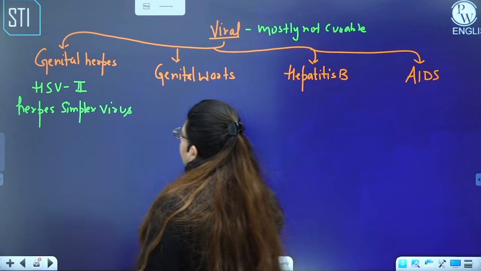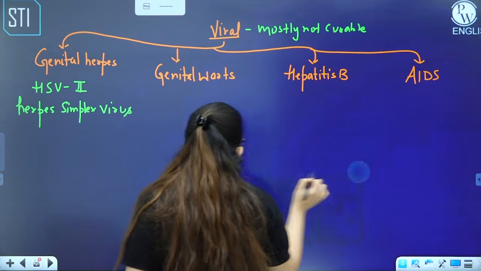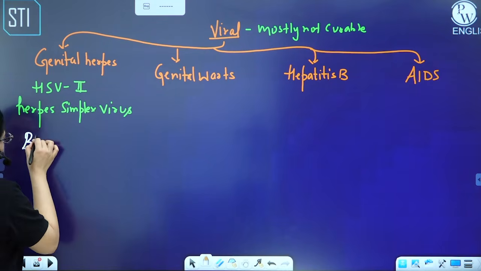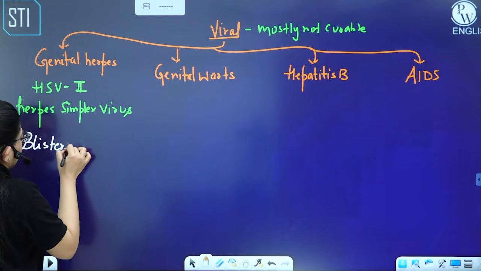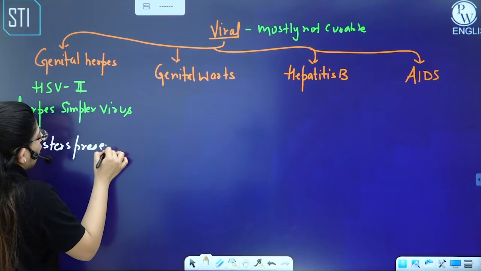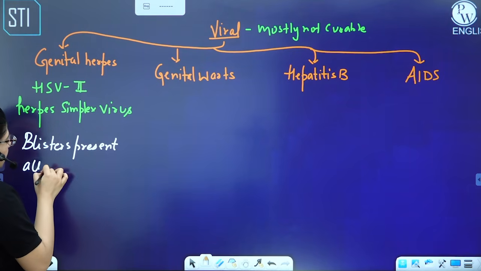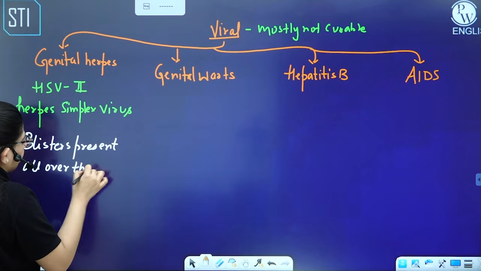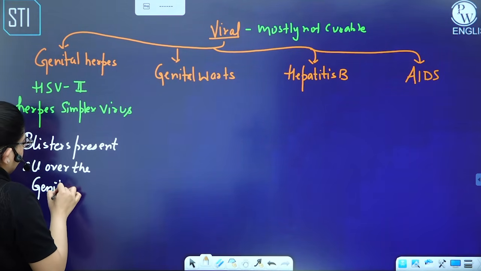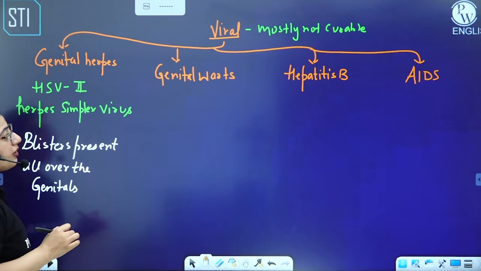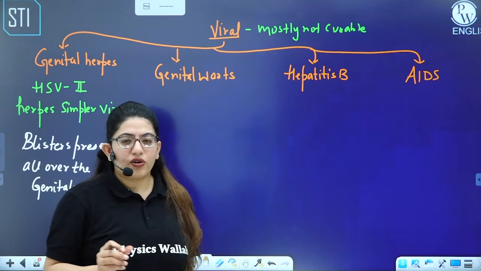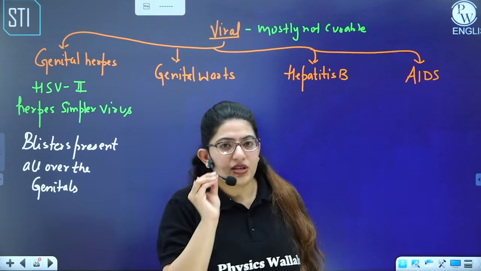So what happens in genital herpes? There are blisters formed all over the genitals, right? And it's not curable. Then we have genital warts. Now, what are warts? Warts are like small tumors.